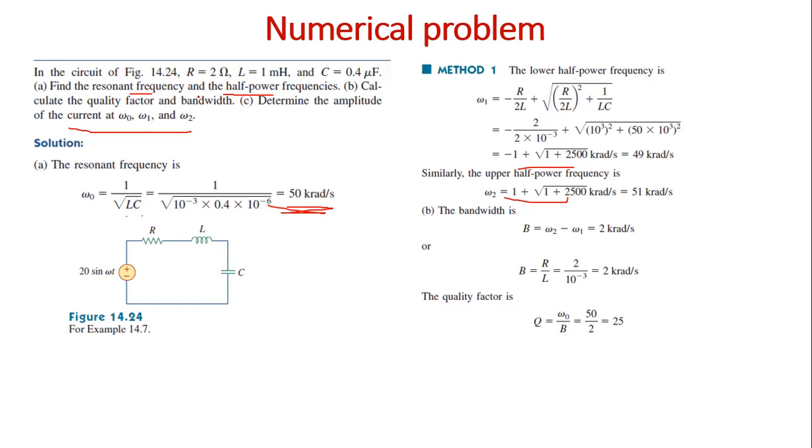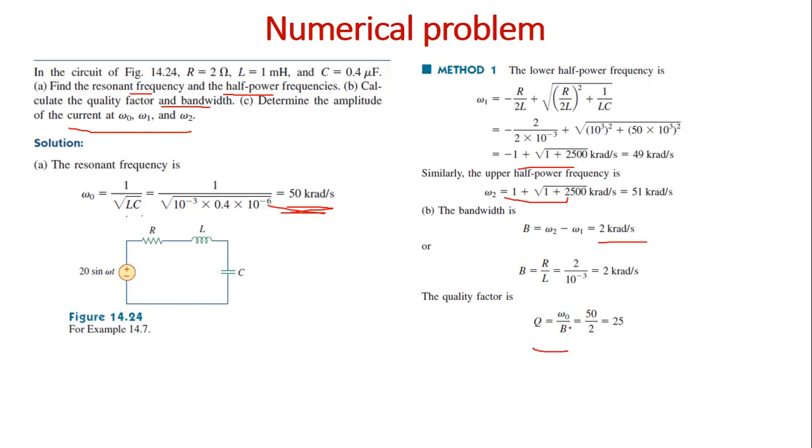Next, what do we have to calculate? We have to calculate the bandwidth and quality factor. Bandwidth is omega 2 minus omega 1. Using the formula, we get the value of bandwidth. Then the relationship between bandwidth, resonant frequency and quality factor is B is equal to omega naught by Q, right?